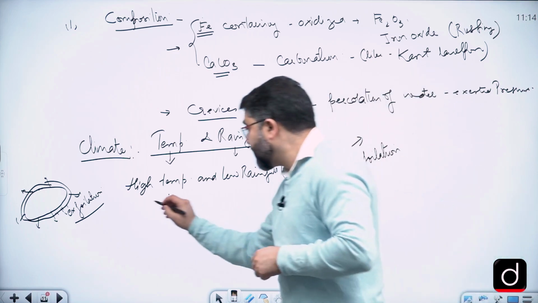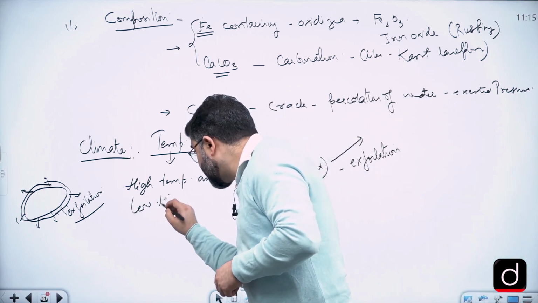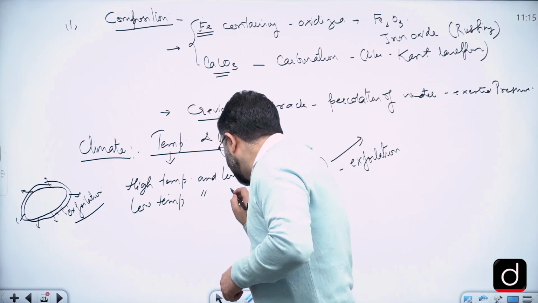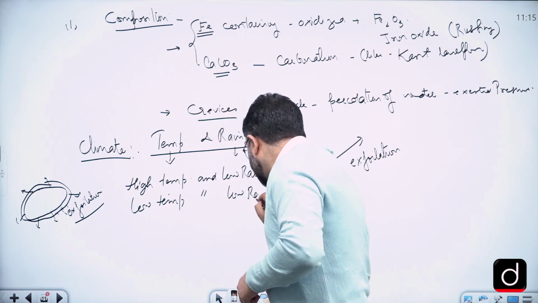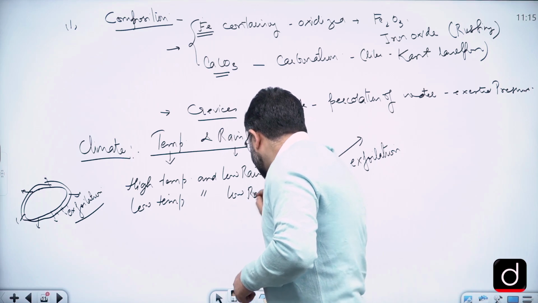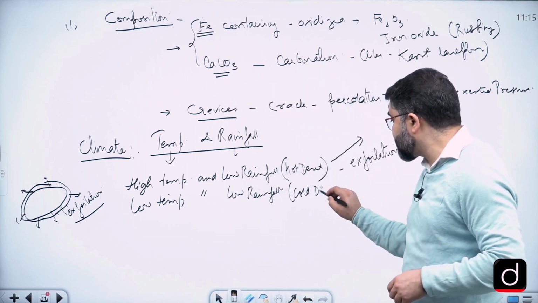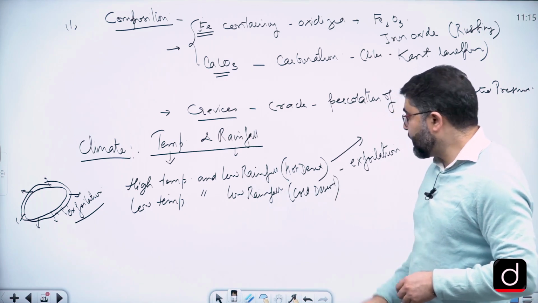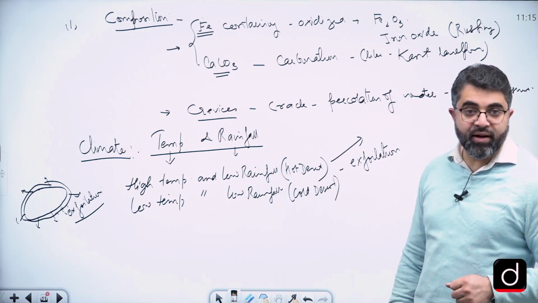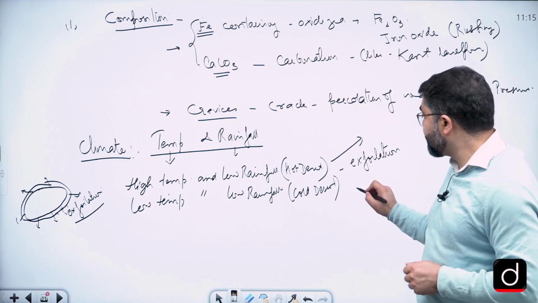Now what about low temperature and low rainfall? That is, we are discussing the cold deserts. Low temperature, low rainfall, cold desert, extreme cold climatic conditions.